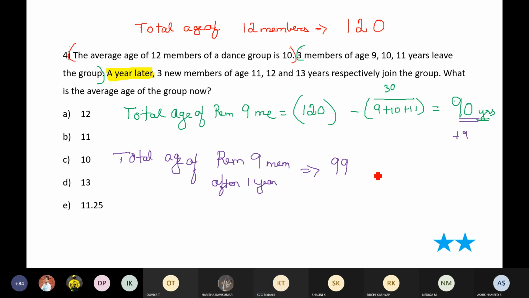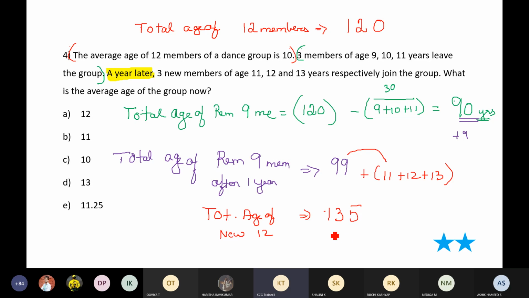Now what has happened? 3 members are planning to join. Their ages are 11, 12, and 13, which means the total age of the new 12 members would be, okay, first let's add these two. I'll have 110 plus 25, so 135. So how do I find out the average? Divided by 12. 135 by 12 is actually 132 plus 3 by 12. So this will give me 11, and 3 by 12 is 1 by 4, which is 0.25. My answer is 11.25.